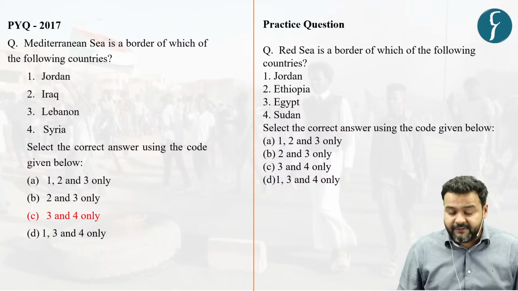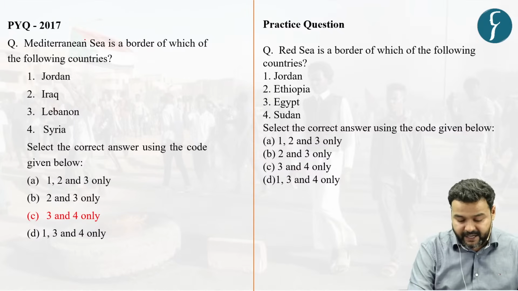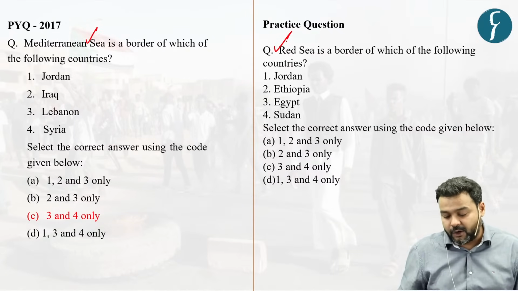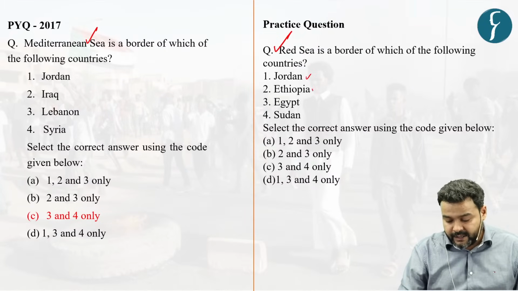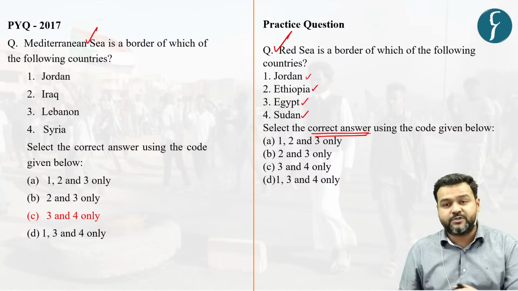In 2017, there was a map-based question regarding the bordering countries of the Mediterranean Sea. So we have created a question based on the bordering countries of the Red Sea, and the options are Jordan, Ethiopia, Egypt, Sudan. And you have to find the correct answer by using the codes.